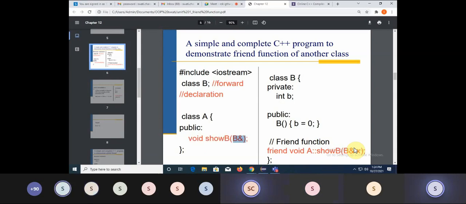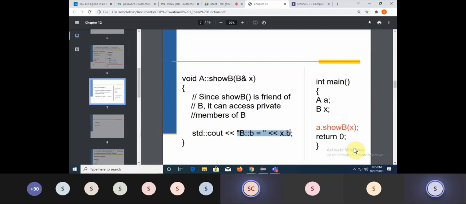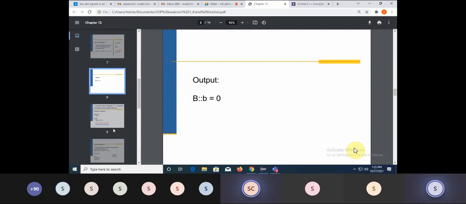So you can pass a reference, or you can directly pass an object, not an issue. Both are okay. Once this is executed, the output will be b equals 0, because we printed only the value of b. I think you have understood till now.